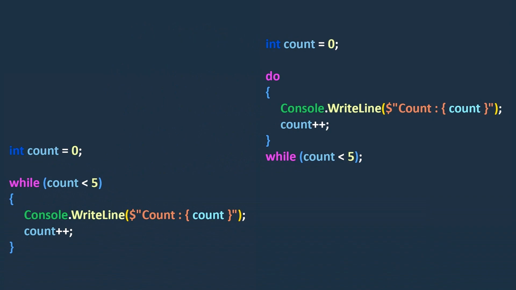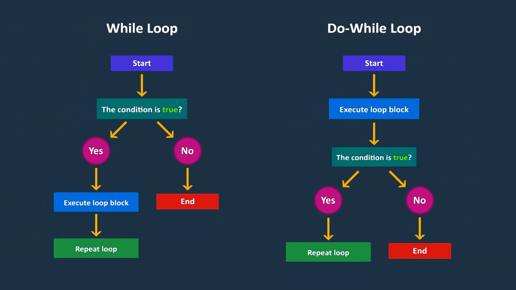Alright, as you can see, both while and do-while loops allow us to iterate based on a condition. However, there are some important differences to note. The main difference is that the do-while loop guarantees the execution of the code block at least once, whereas the while loop does not execute at all if the condition is initially false.